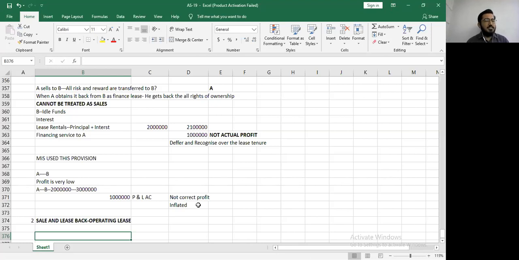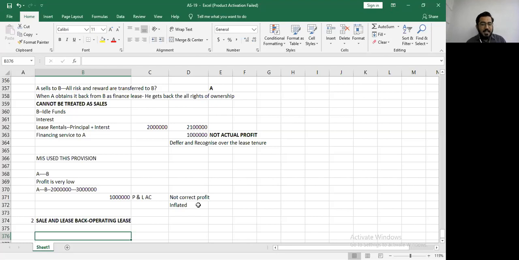Now this is not a sales transaction. The selling profit will be selling value minus WDV. This cannot be straight away credited to the profit and loss account. It will be deferred and amortized over the lease tenure. Right? This is what we studied in sale and lease back finance lease.